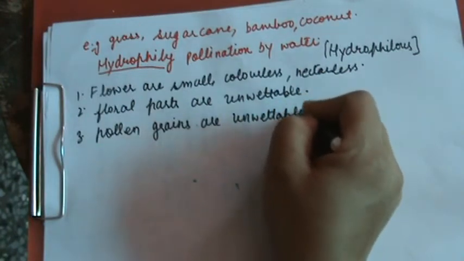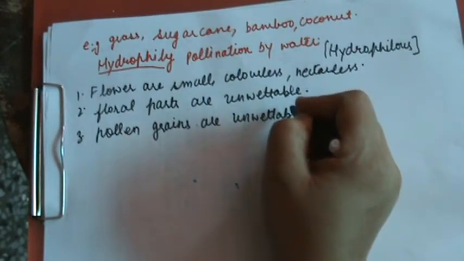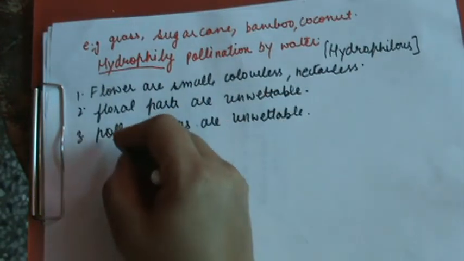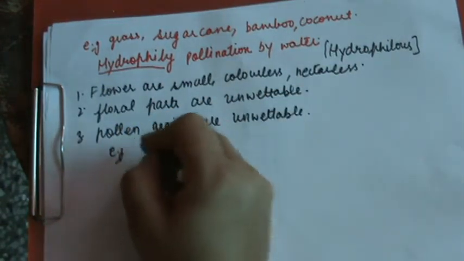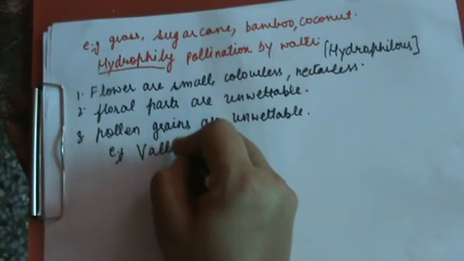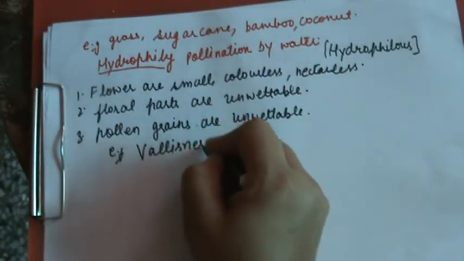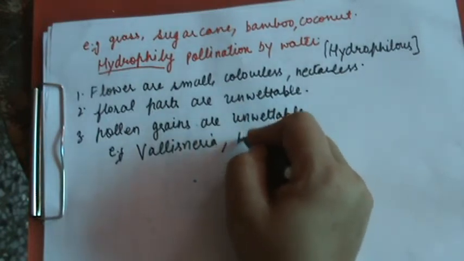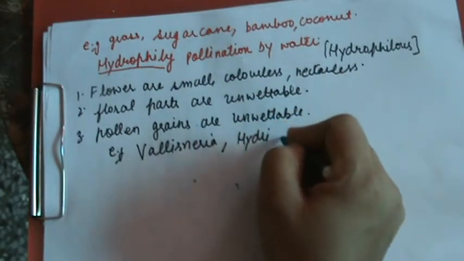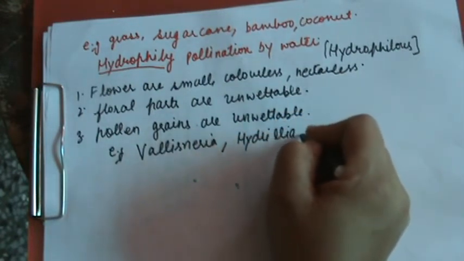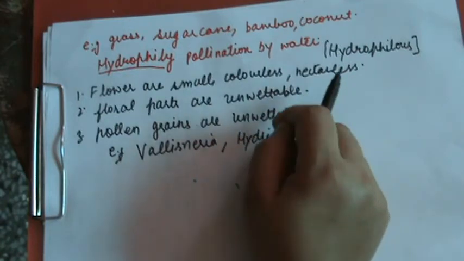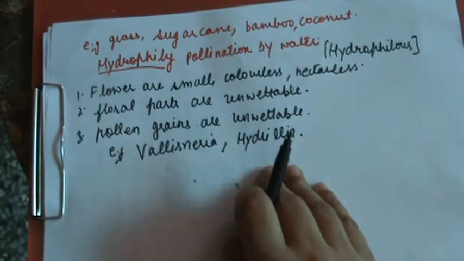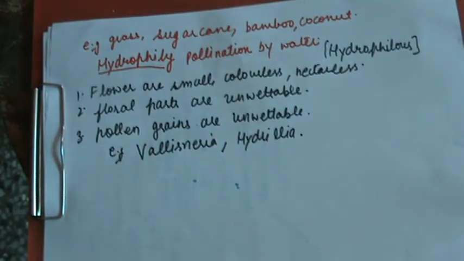Students, what are the examples of hydrophilous flowers? Vallisneria, Hydrilla. Hydrilla is an aquatic plant. Vallisneria is also an aquatic plant. It means hydrophily occurs in aquatic plants. Next pollination is entomophily.